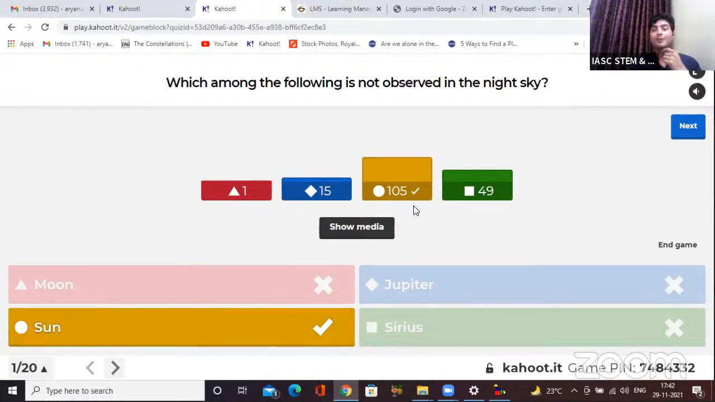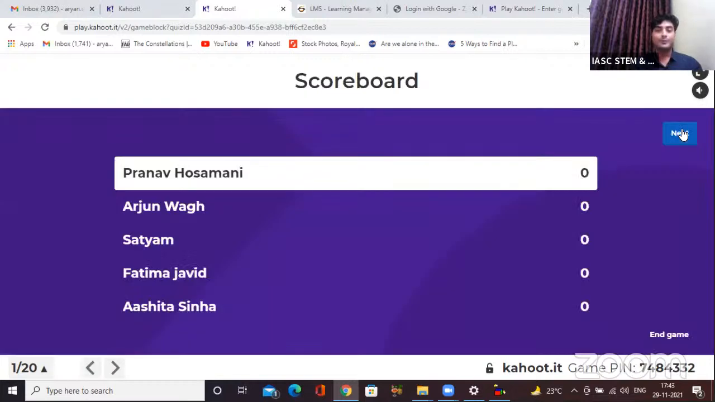So 105 of you have answered it correctly. Good job. Sirius is actually a star, so you can see it in the night sky, just clearing confusion for the 49 of you who answered it. Make sure you know now, Sirius is actually a star and it is the brightest star of the night sky. All right, let's see the scoreboard.